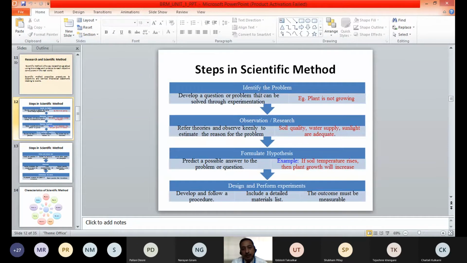Then, through observation of different theories or through your experience, we can understand what can help to increase the sales, what can make the sales decrease, and what can affect the sales. Through this, we can understand different factors or reasons because of which sales is not growing.